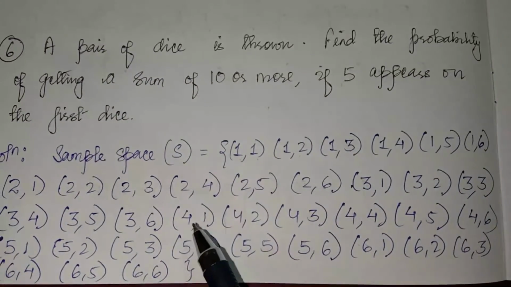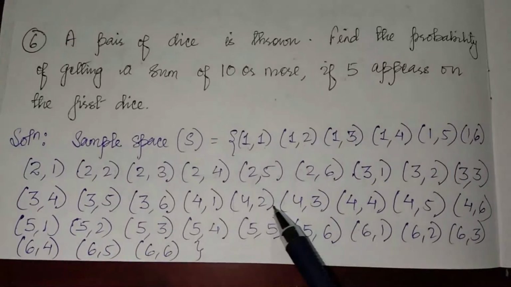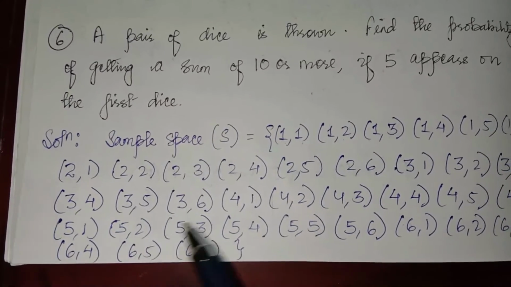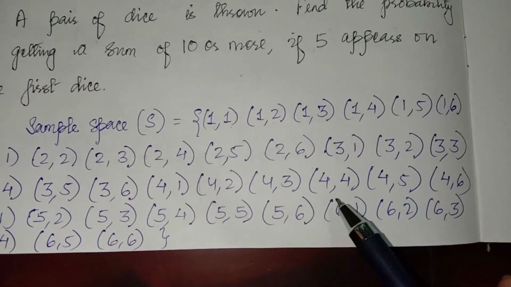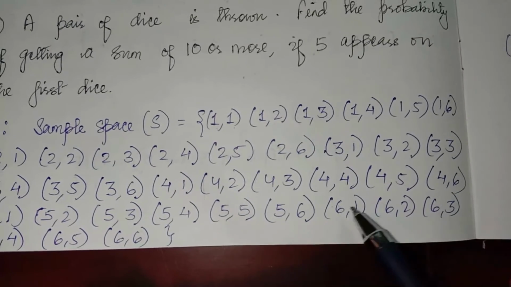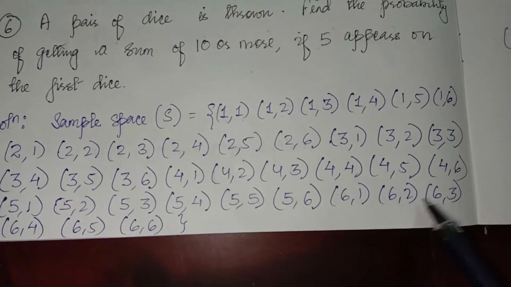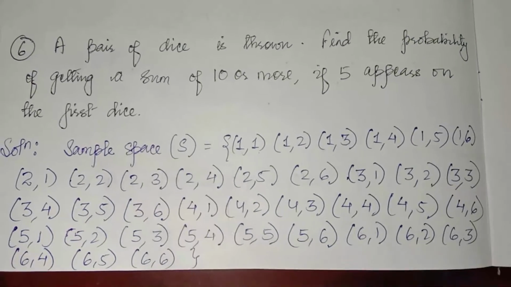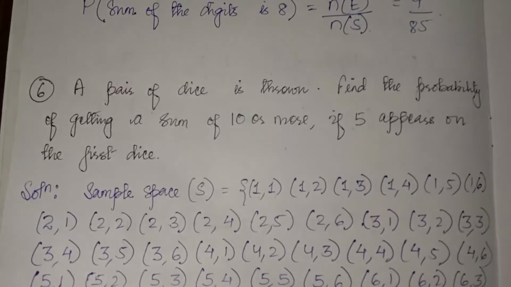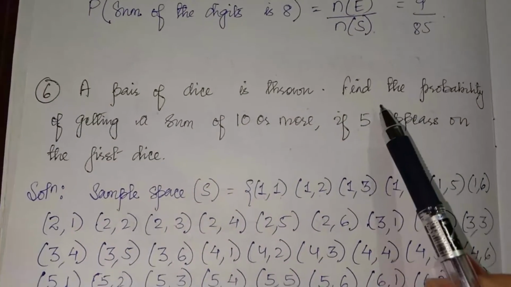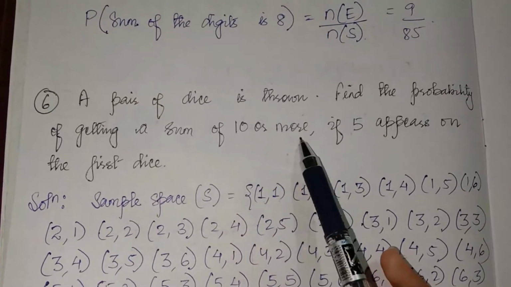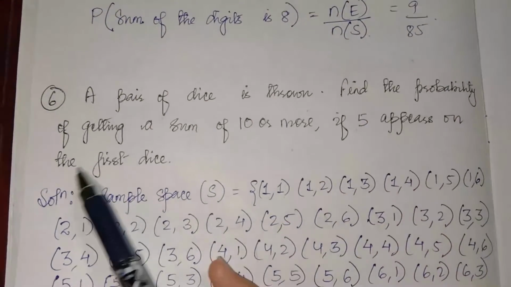Now if the first die shows 4, then the second die may show 1, 2, 3, 4, 5, 6. If the first die shows 5, then the second die may show 1, 2, 3, 4, 5, 6. And at last if the first die shows 6, then the second die may show 1, 2, 3, 4, 5, 6. So in total there are 36. So the sample space is 36. Now the question is, find the probability of getting a sum of 10 or more if 5 appears on the first die.